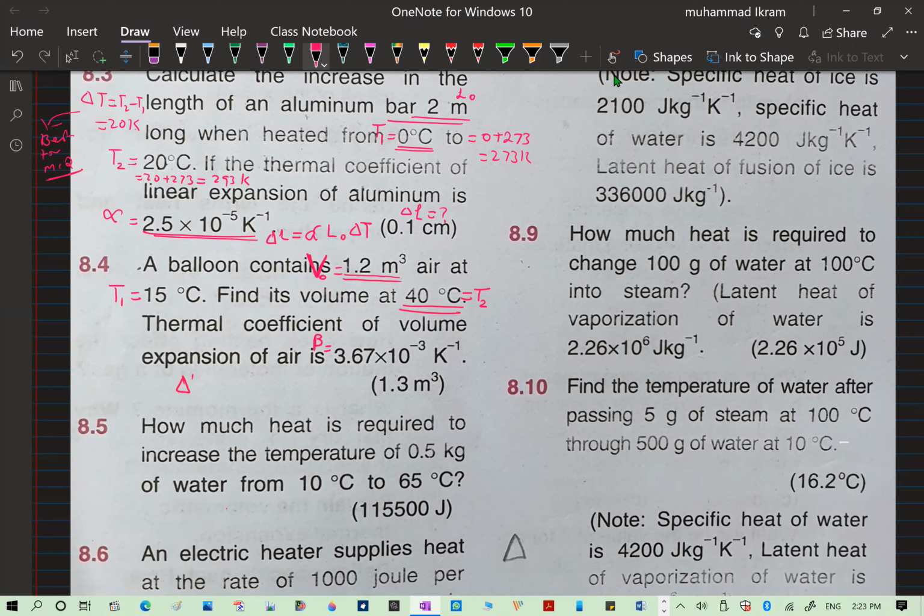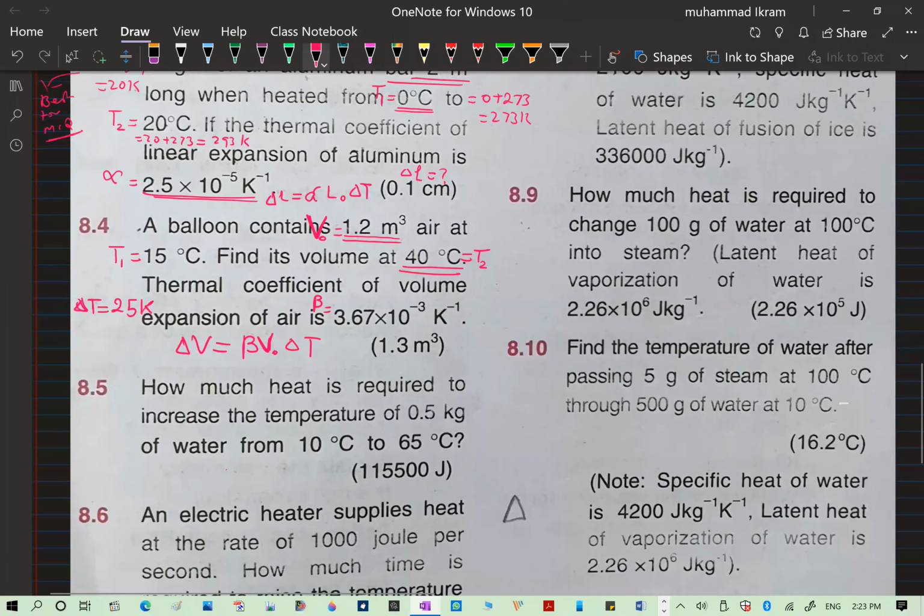The change in volume will be equal to beta times V naught into delta T. Here the delta T will be the difference in temperature in Kelvin. Why? Because the unit consistency checking is extremely important. So 40 minus 15, 25, but not 25 degrees centigrade, 25 Kelvin you may write if you choose to do it directly. Okay, so that is one thing.